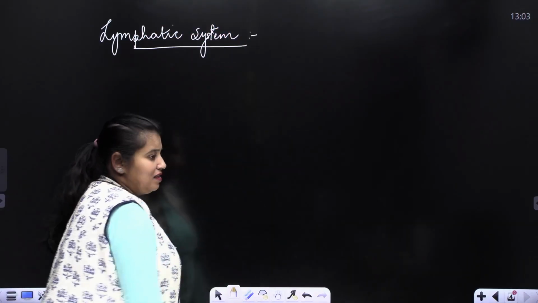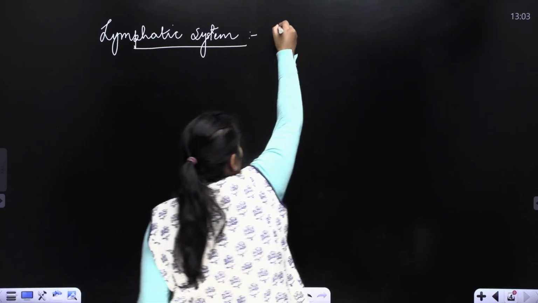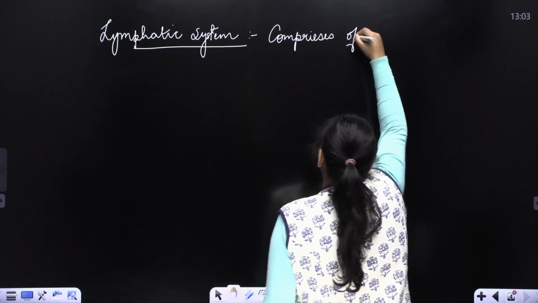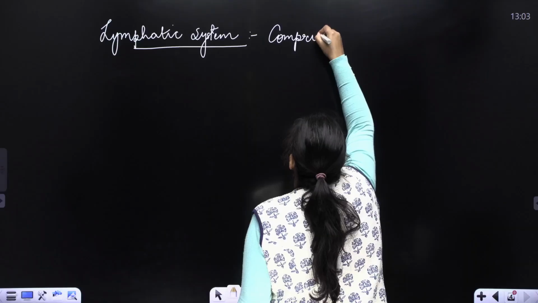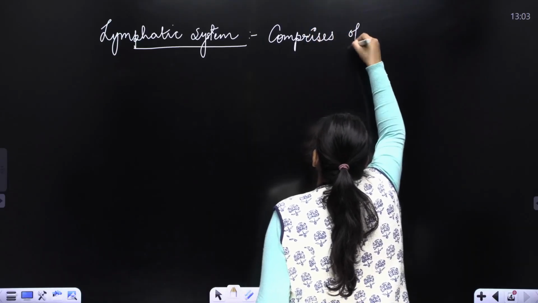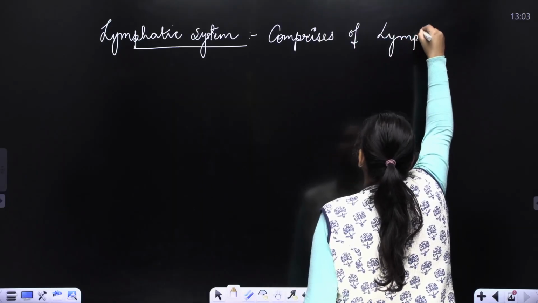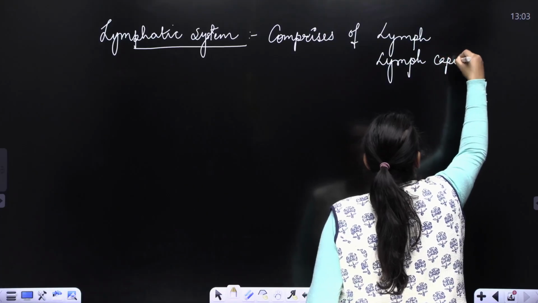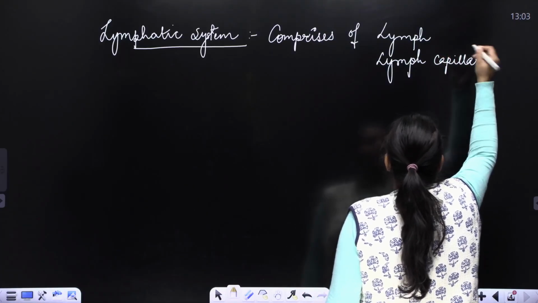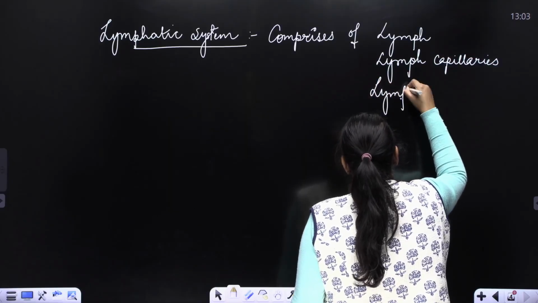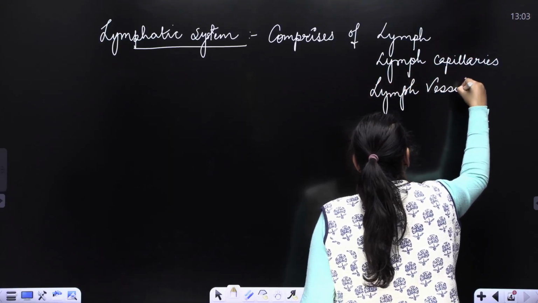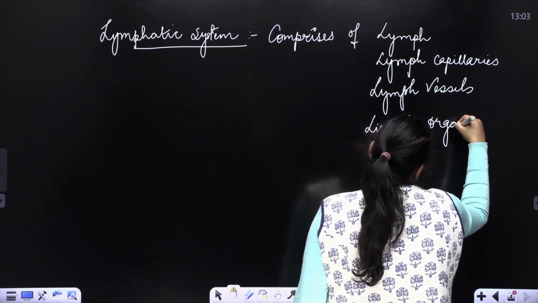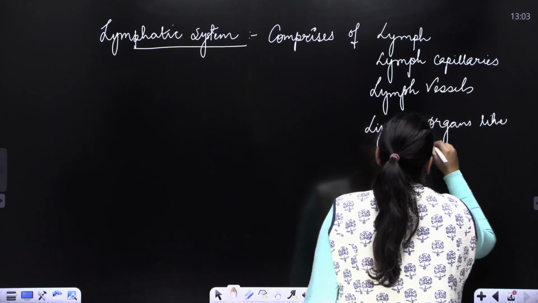When I say lymphatic system, the lymphatic system comprises lymph capillaries, lymph vessels, and lymph organs like the spleen.